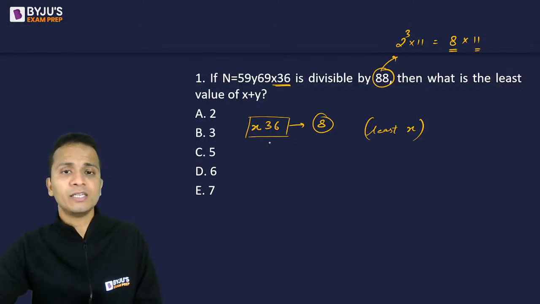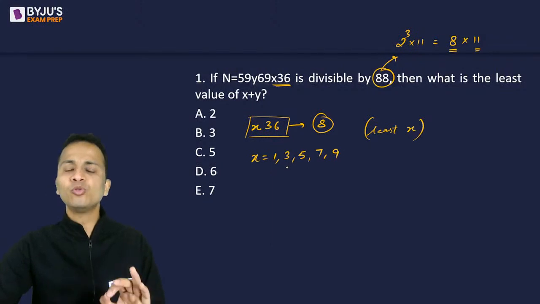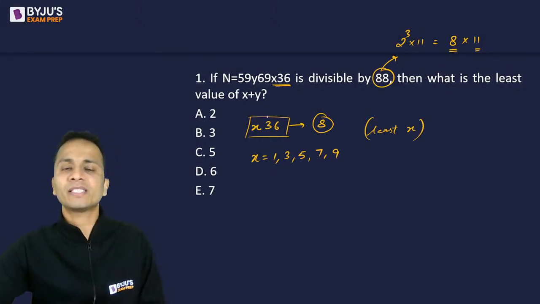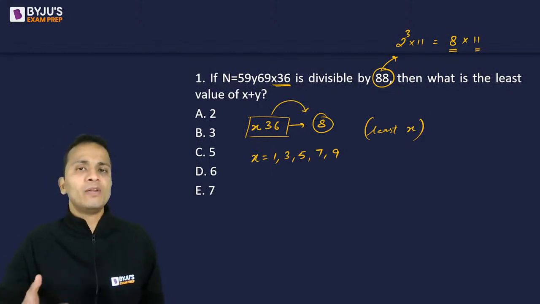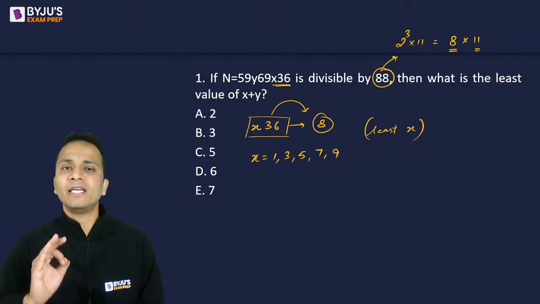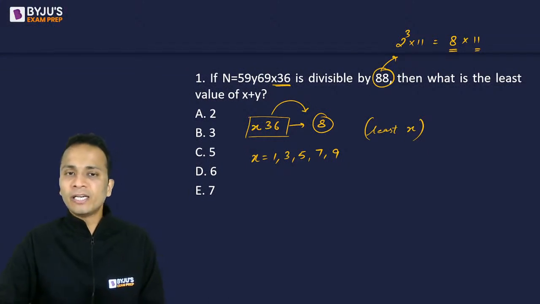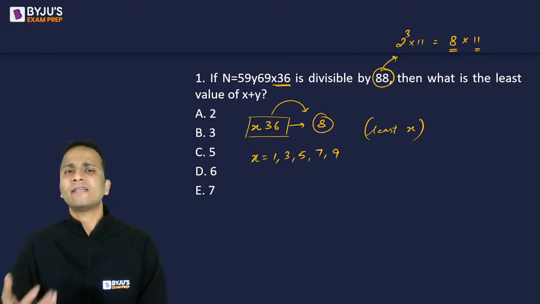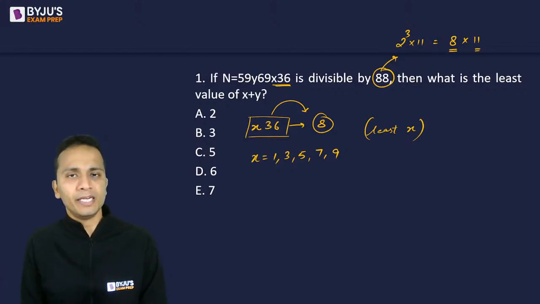But out of these, the values 1, 3, 5, 7 and 9, these 5 values of x will satisfy the condition that x36 will be divisible by 8. If x is equal to 1, then 136, yes, it is divisible by 8. Similarly 336, 536, 736, 936, all these numbers will be divisible by 8, right?